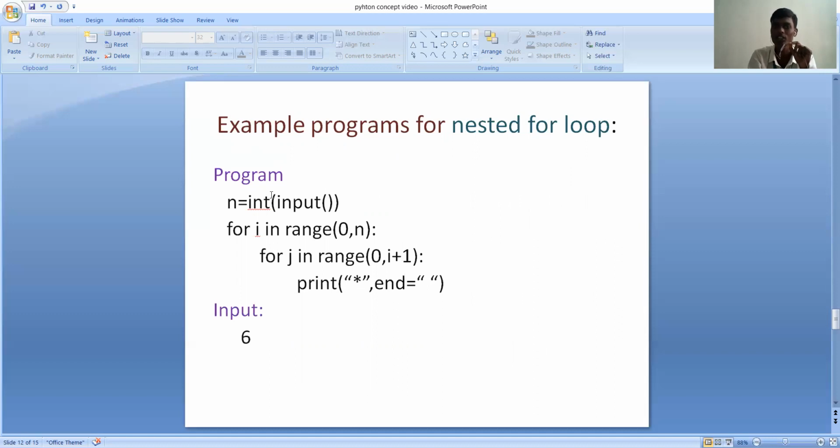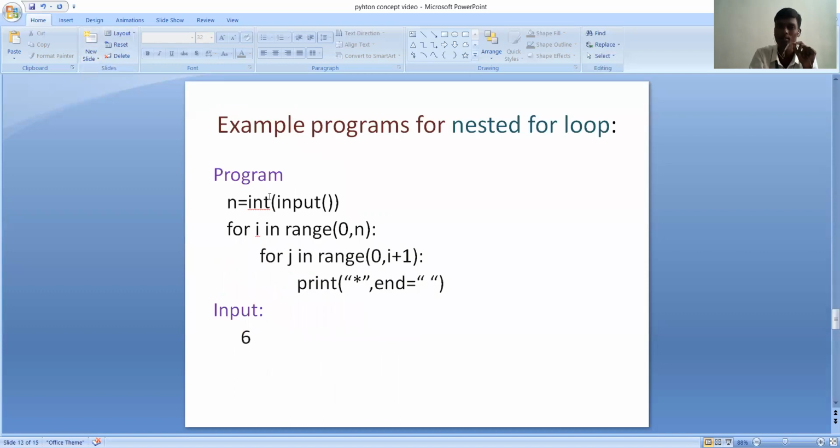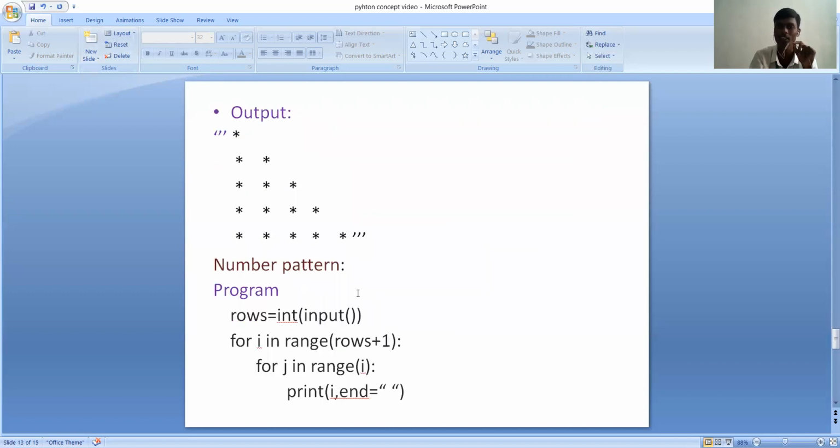A program: n is equal to int of input of some value. For i in range(0, n), for j in range(0, i plus 1), print star. This is a pattern, a star pattern. Here i indicates the rows and j indicates the columns, and I got an output of this type. The interpreter executes the number, next the conditions in the for loops, and then prints the stars according to the conditions which have been given.